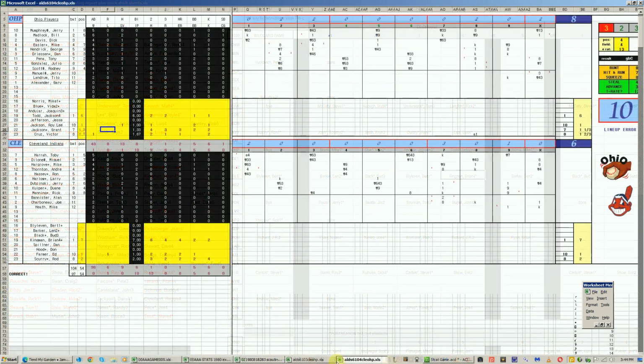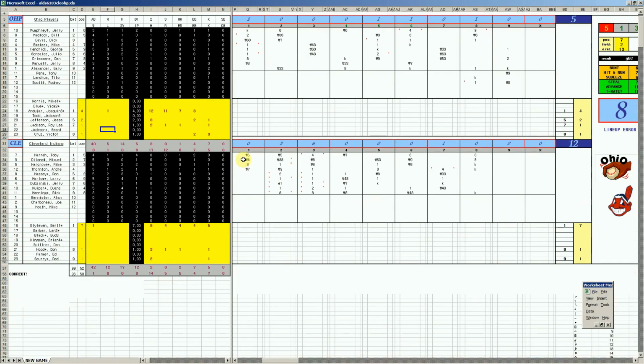All right, baseball fans, here's the box score of Game 3 that you saw. The Cleveland Indians trouncing Ohio 12-5. Blyleven went 7 innings, 9 hits, 4 runs, 4 walks, 5 Ks. Hood and Scurry finished the affair.